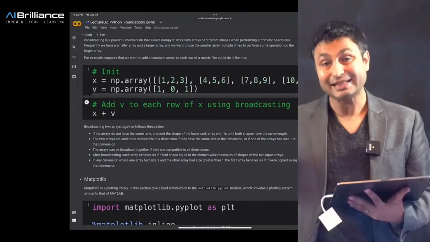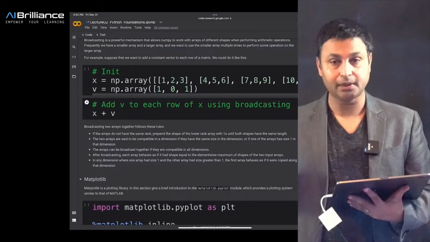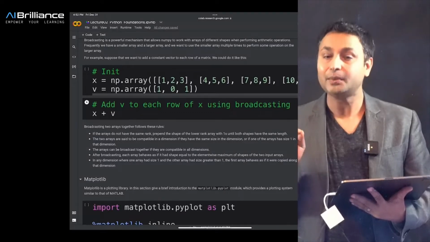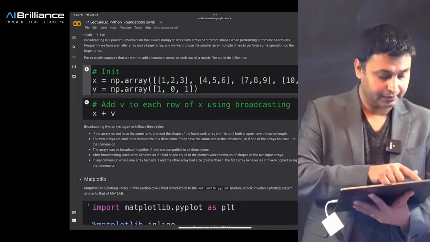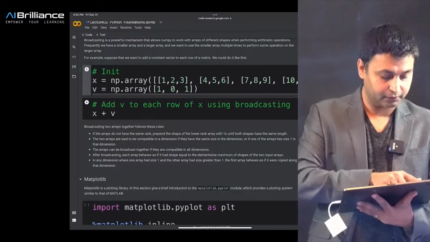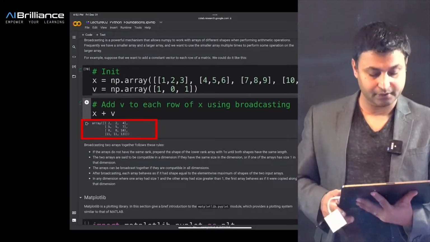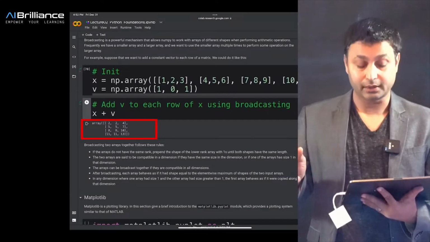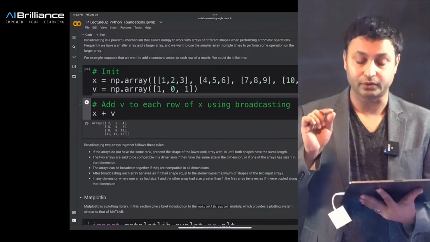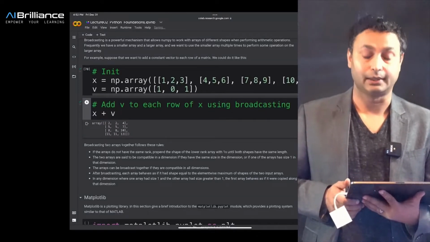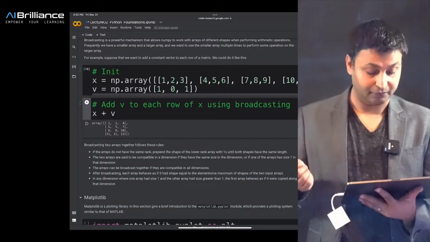I will take each row of the x matrix, and to each row, element-wise, I will add 1 0 1. If I execute this command, you can see that 1 0 1 has been added to each row of the matrix x that we defined.